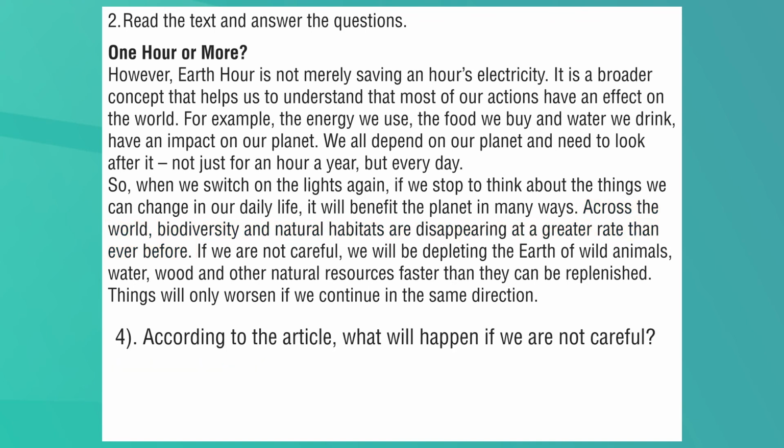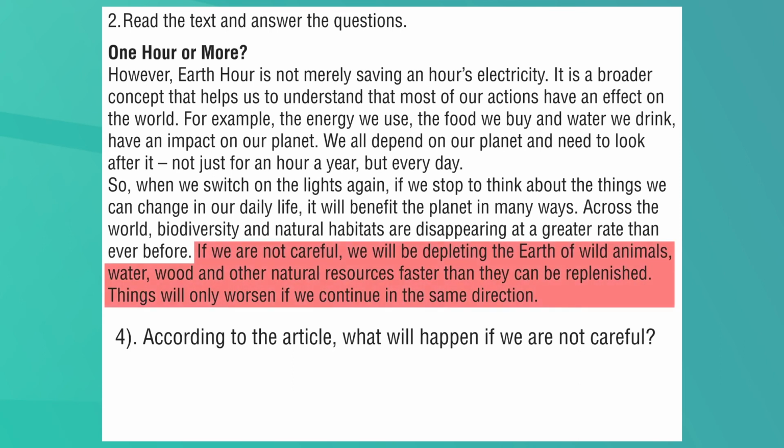Now the last question. According to the article, what will happen if we are not careful? Read this sentence. If we are not careful, we will be depleting the earth of wild animals, water, wood, and other natural resources faster than they can be replenished.